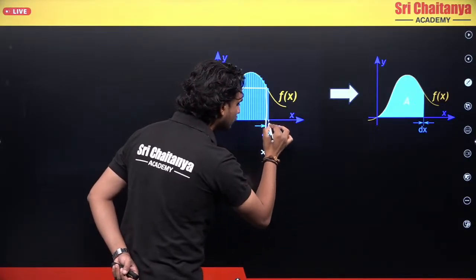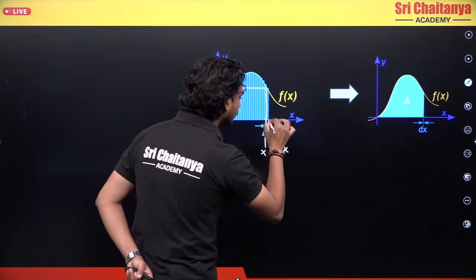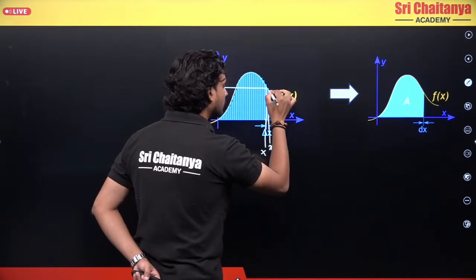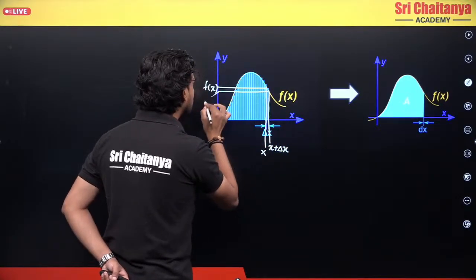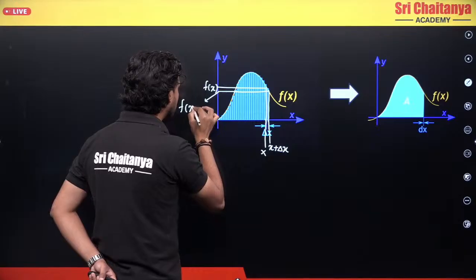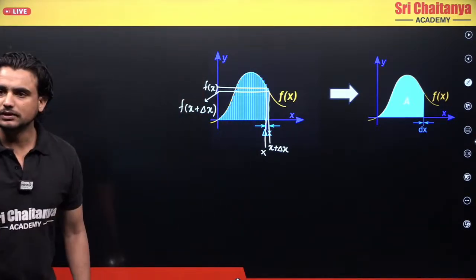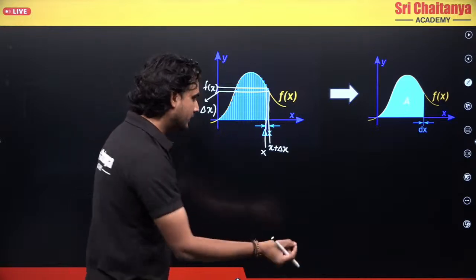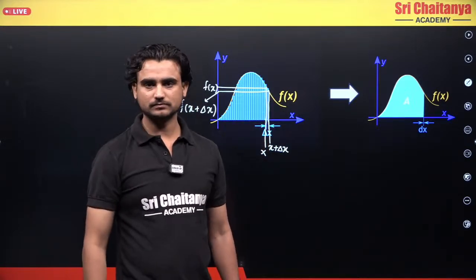So this is x plus delta x, and with respect to that I will have some value here. What is that value? This value will be f of x plus delta x. So what has happened here? For a small change in my delta x value, the delta y value has not changed that much, correct?